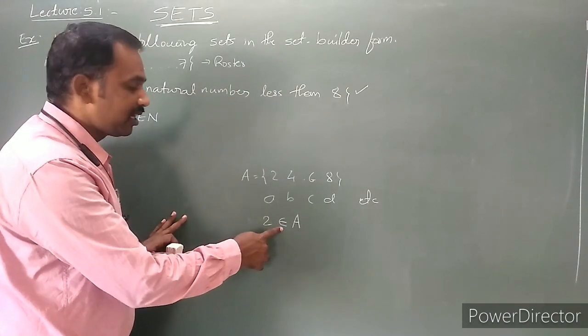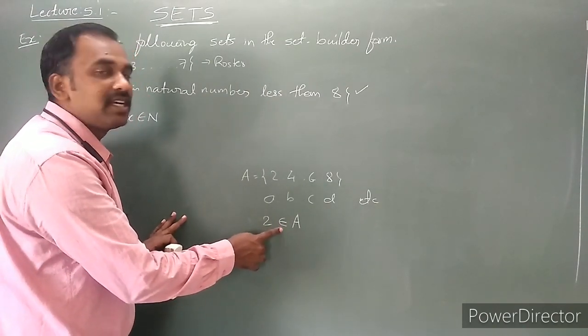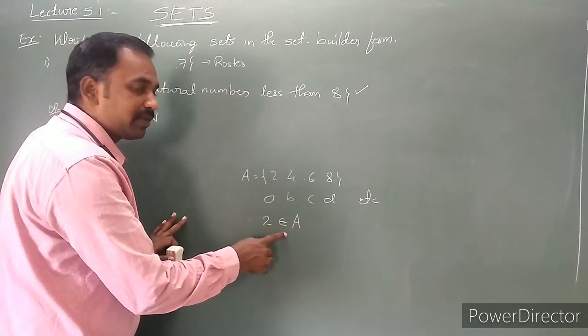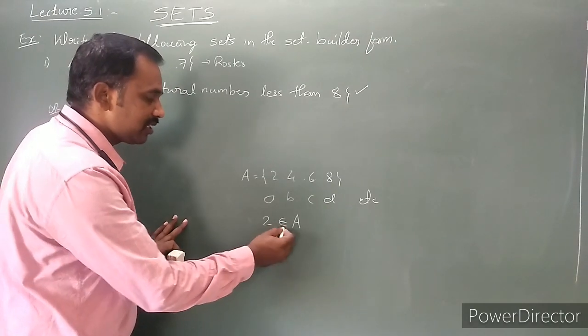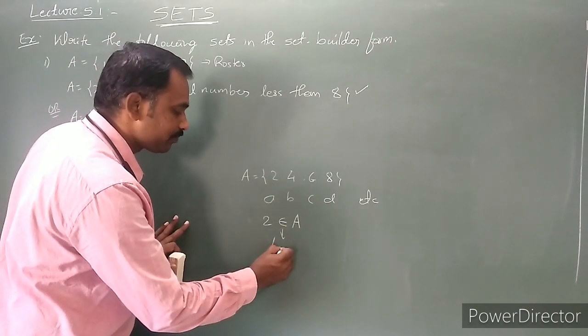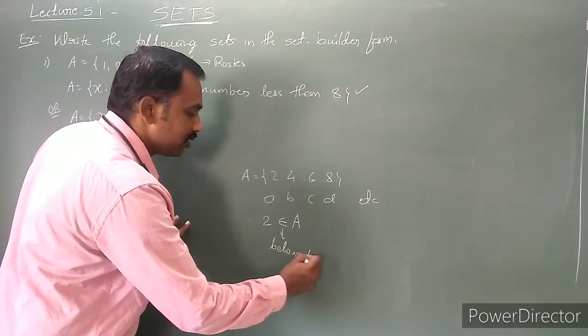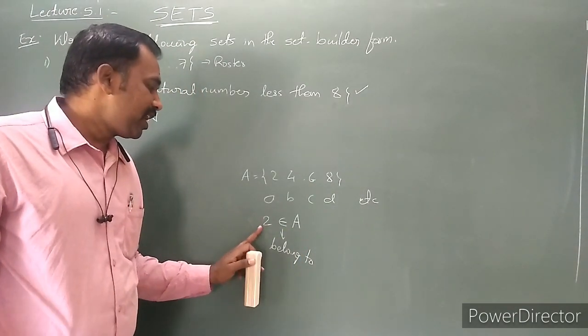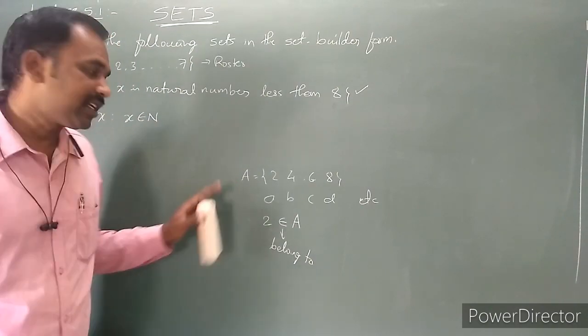This is the Greek letter epsilon, used to say belongs to. How do we read this? A phrase we have to use: it is read as belongs to. 2 belongs to the set A, which means that the element 2 is present in the set A.